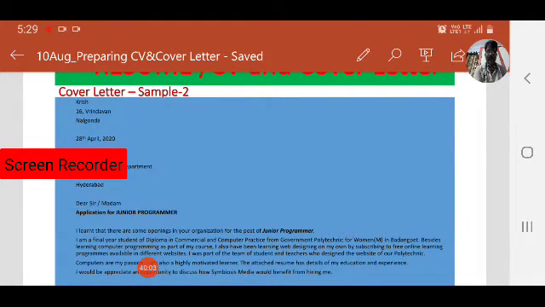Computers are my passion. I am also a highly motivated learner. Here, Krish's personal qualities. Highly motivated learner. Computers are my passion. These come under attitude.